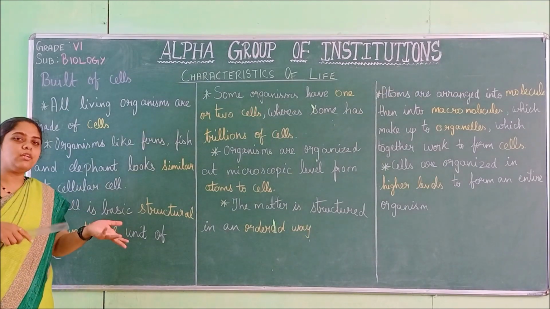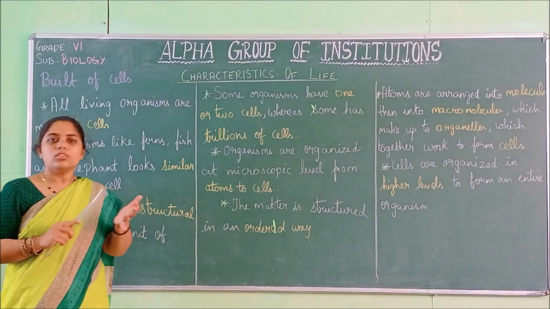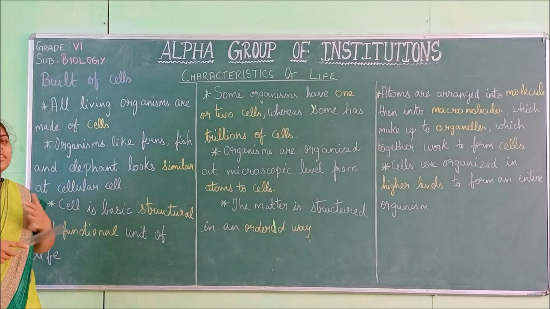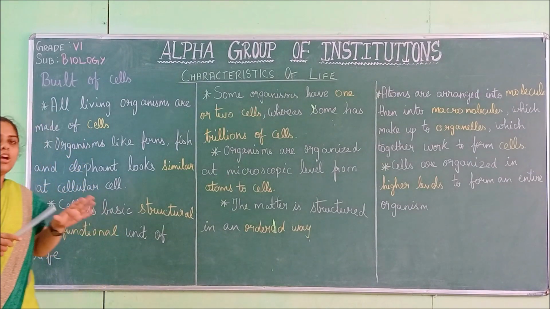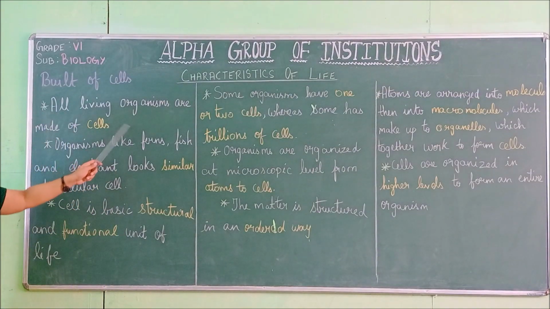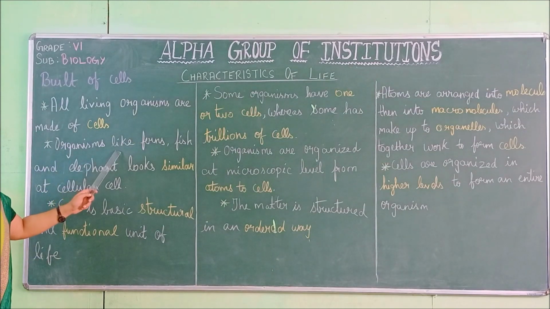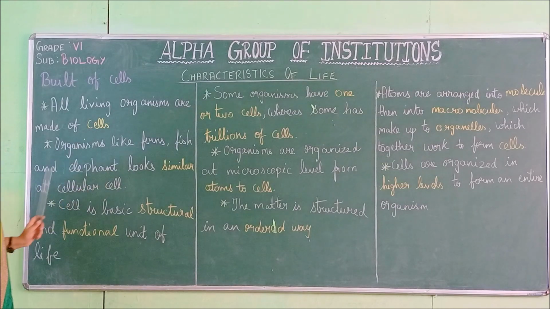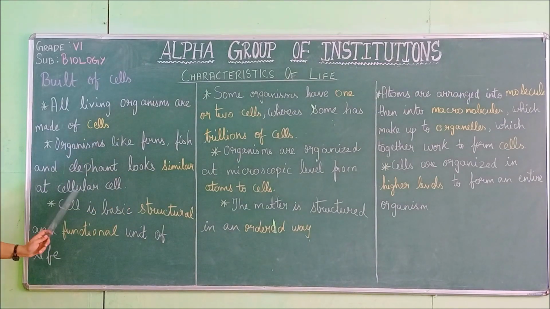For example, you can take plants. Those are also living things, and they are also made of cells only. We are also living things. We are also made up of cells only. All the living things that you see are made up of cells. Organisms like ferns, fish and elephants look similar at the cellular level.